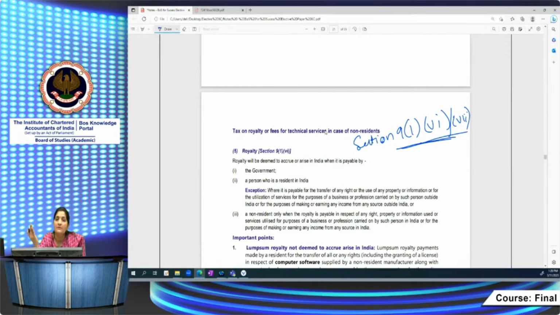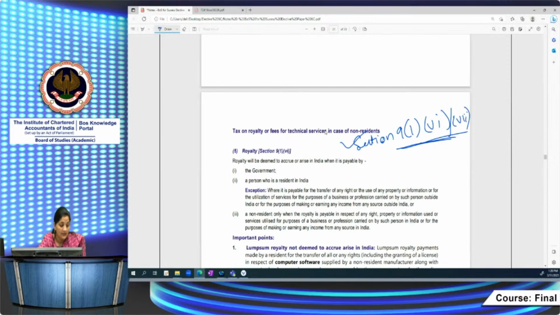Before going into the rates in force and determining at what rate the TDS needs to be deducted, we have to come first again to Section 9 to see whether it is deemed to accrue or arise in India in his hands or not. You have to determine the scope of total income. So for that purpose, you will come to Section 9 again and check whether it is chargeable to tax in his hands before applying the provisions of Section 195. So Section 9 is very relevant.